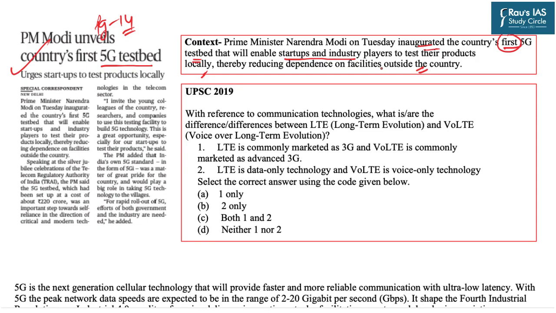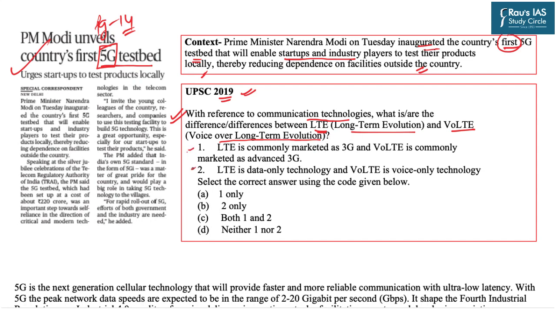Now, from the examination's perspective, you need to be aware of what exactly you mean by 5G. Going by the previous year question paper analysis, UPSC in the 2019 preliminary examination asked this particular question. The question read that, with reference to the communication technologies, what is or are the difference between LTE, that is long-term evolution, and VoLTE, that is voice over long-term evolution technology?